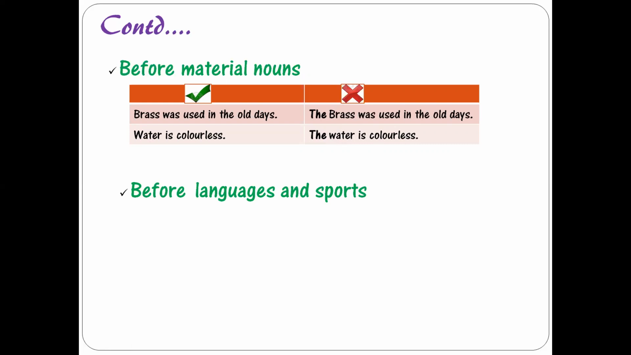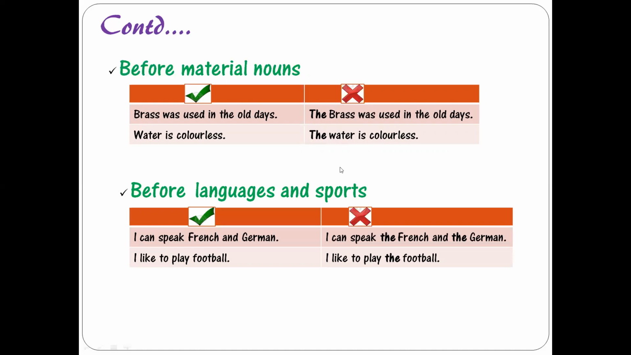Before languages and sports, we should not make use of articles. For example, I can speak French and German. I can speak the French and the German. Incorrect. We should not use article the before French and German. They are languages. I like to play football. I like to play the football is wrong.